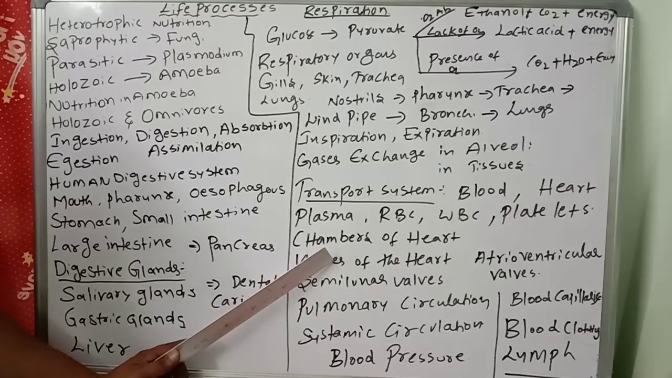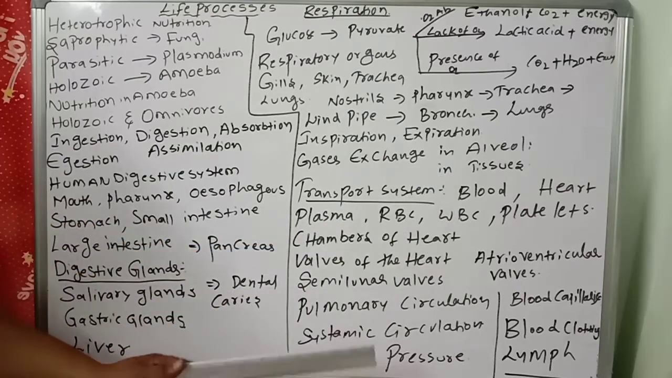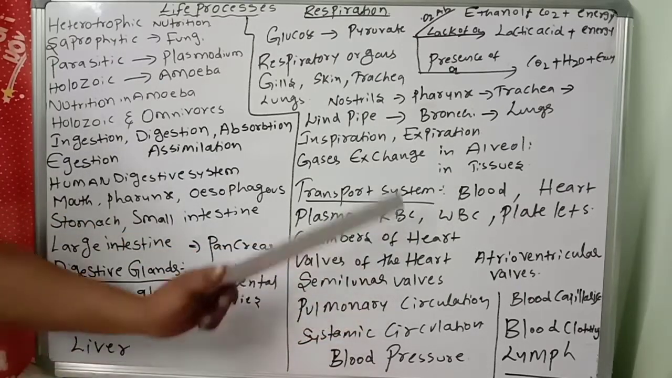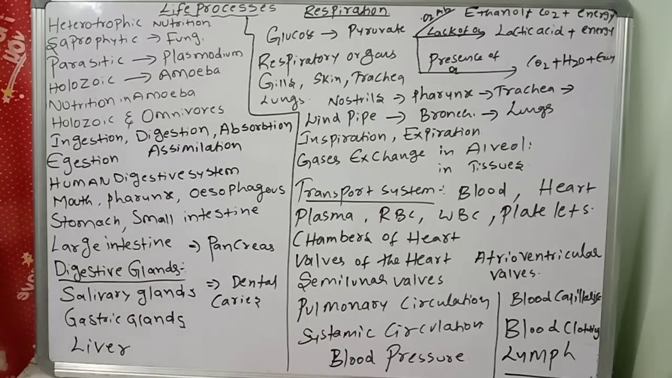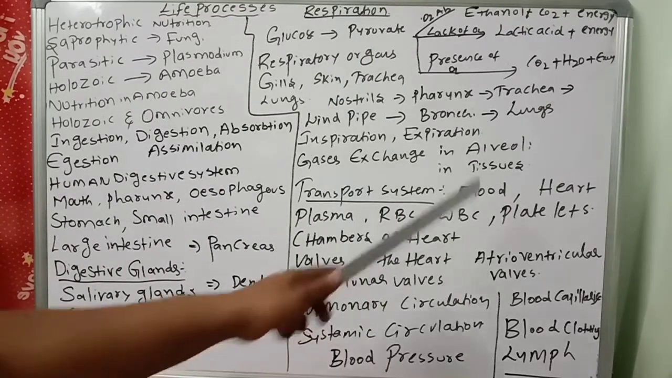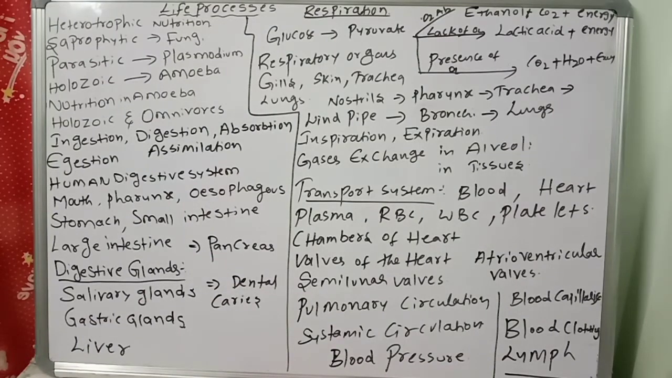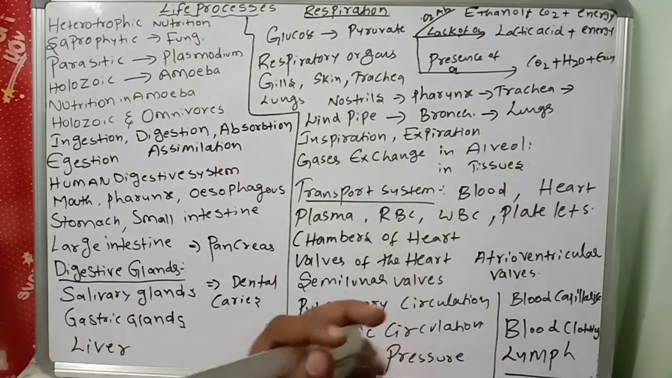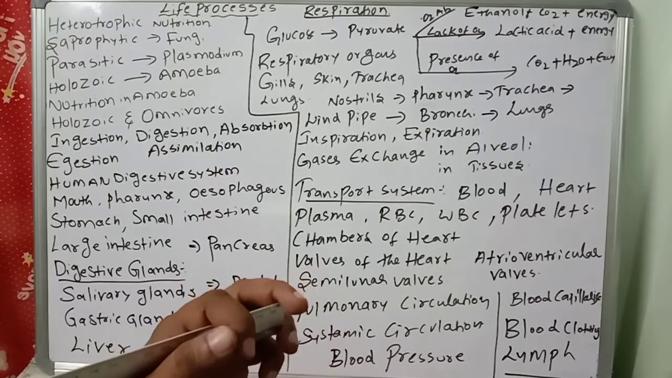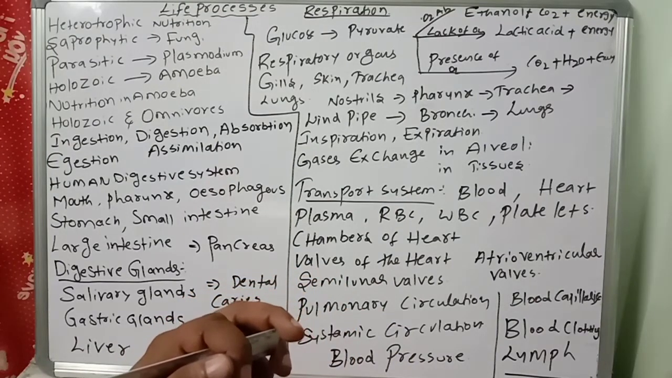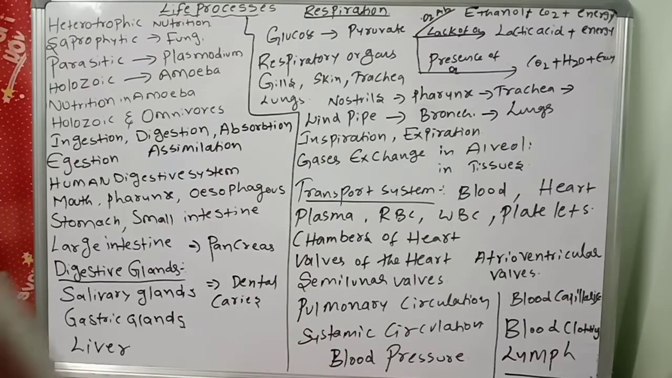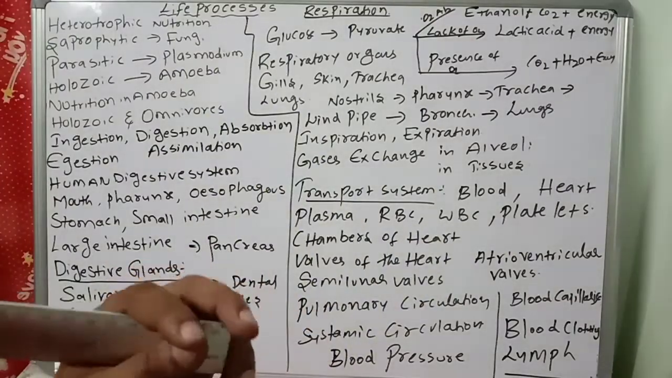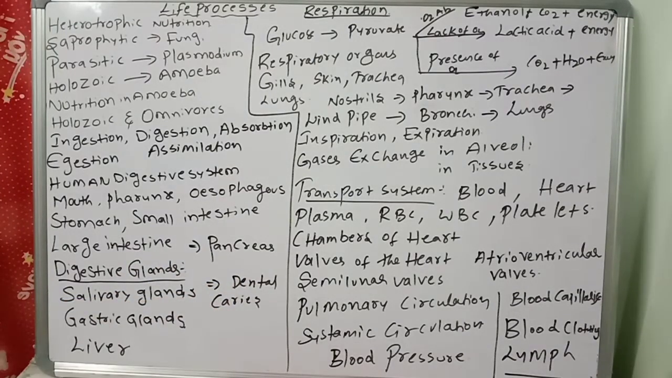Then come to the functions of the blood. What are the functions of the blood? Very easy, no? First, transport of oxygen. Whatever oxygen you are taking should reach each and every cell of our body. So transportation of oxygen takes place by the blood. At the same time, carbon dioxide is also taken by the blood from tissues to lungs. So the blood's main function is the transportation of gases.